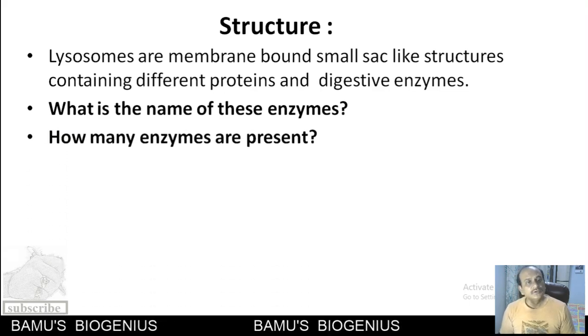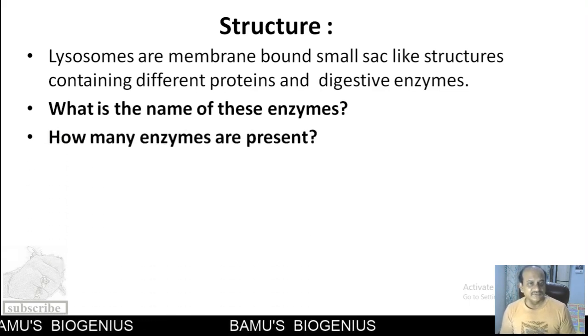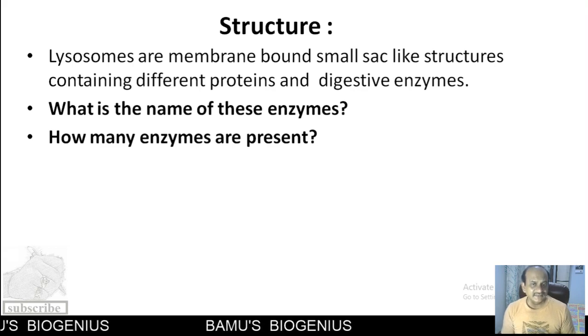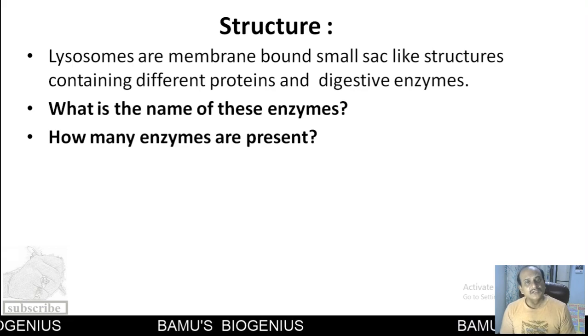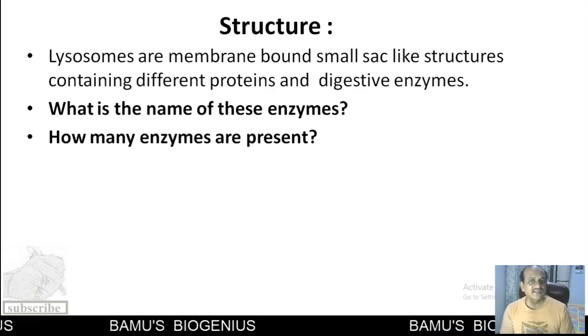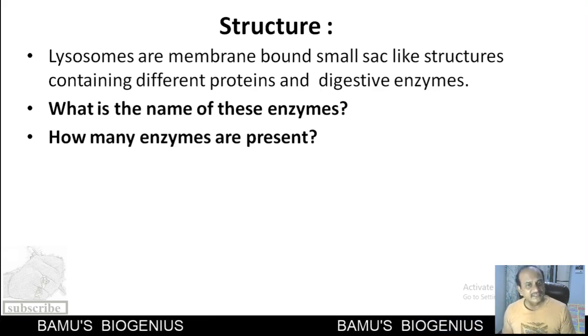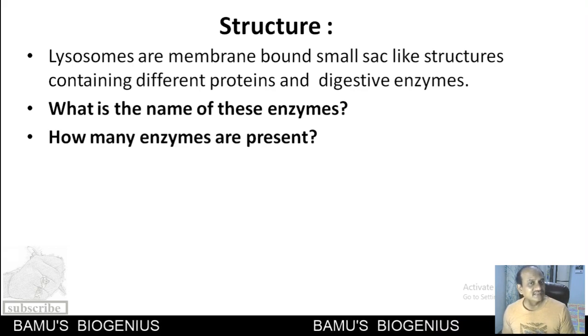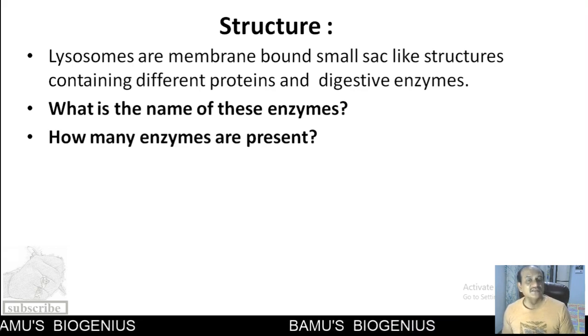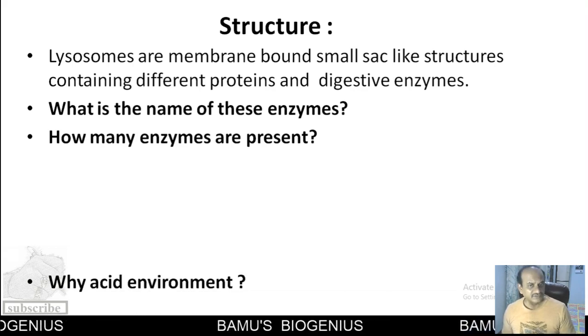Now, how many enzymes are present? There are different classes of enzymes present in the lysosomes. About 50 different enzymes have been found in lysosomes, and these may be nucleases, lipases, or proteases. All these kinds of enzymes are present in the lysosomes.